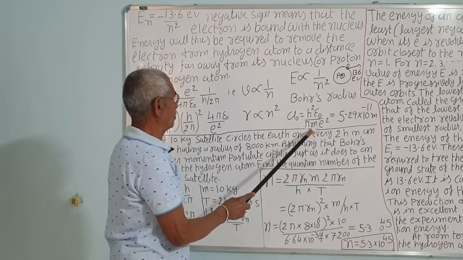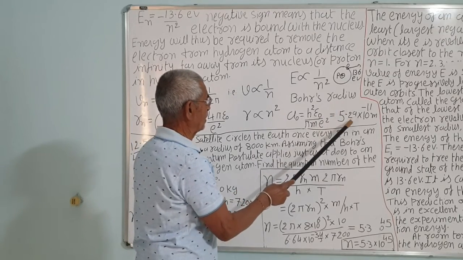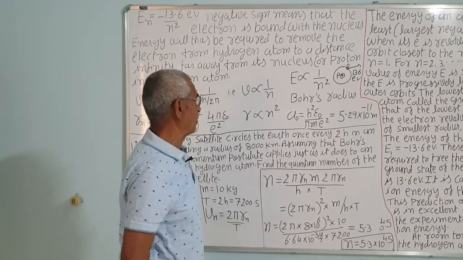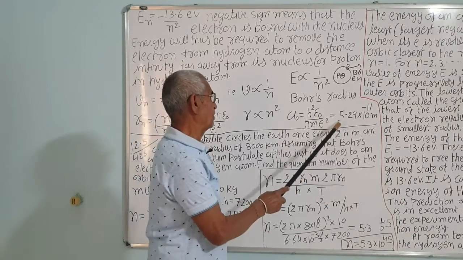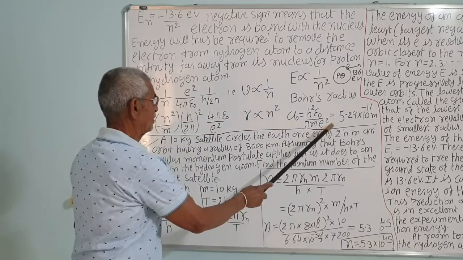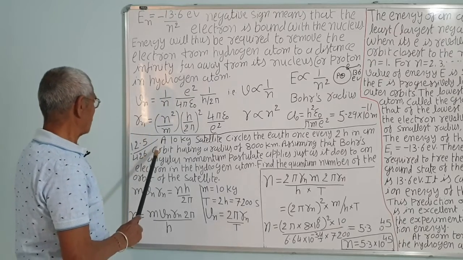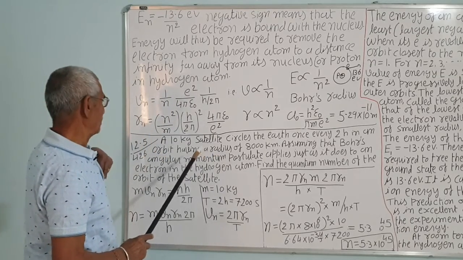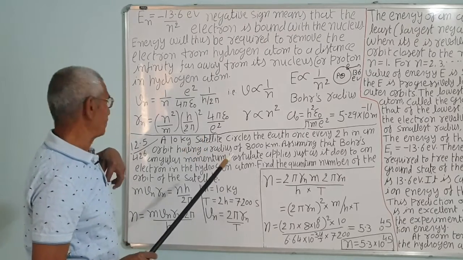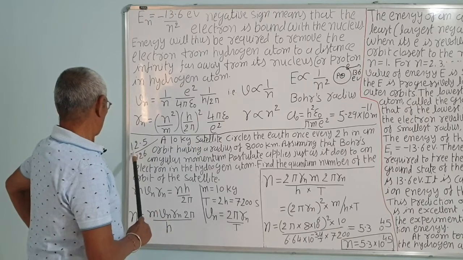So from this, the Bohr radius was calculated by Bohr, that is 5.29 into 10 raised to minus 11. Rutherford, from alpha particle scattering, calculated 5.3. So almost exactly the same, and that is why he accepted the Rutherford model also. There are a few drawbacks, where electromagnetic wave theory makes some predictions against the Rutherford model, which Bohr modified.